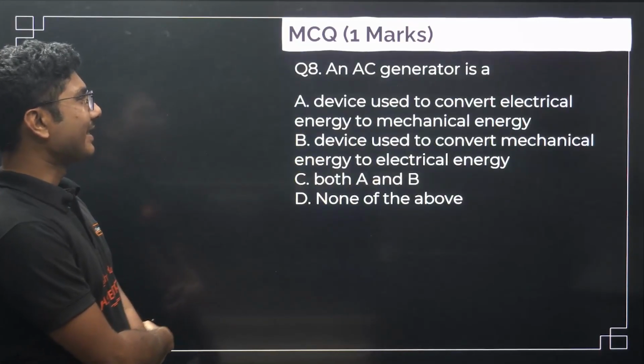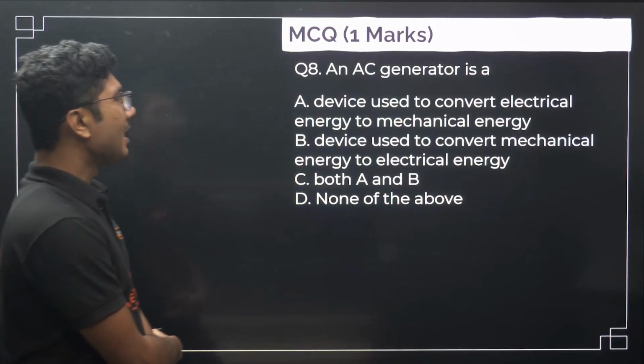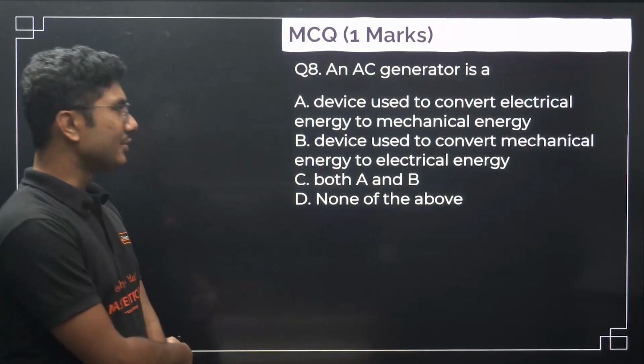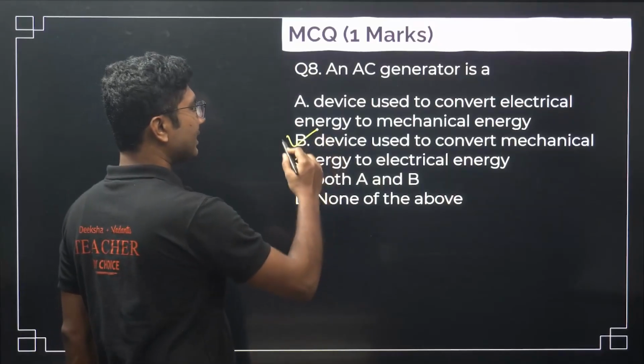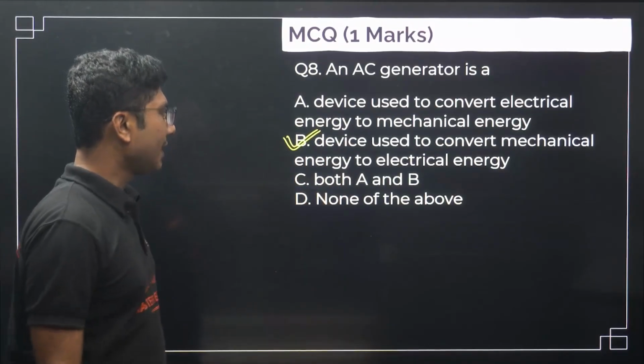An AC generator is a device used to convert electrical energy to mechanical energy, or a device used to convert mechanical energy to electrical energy? AC generator converts mechanical energy into electrical energy. So this is the correct answer.